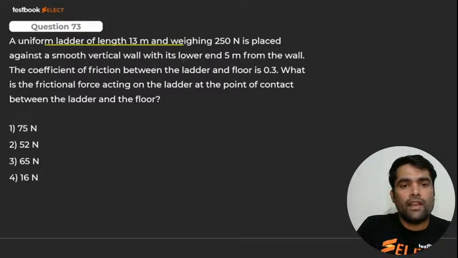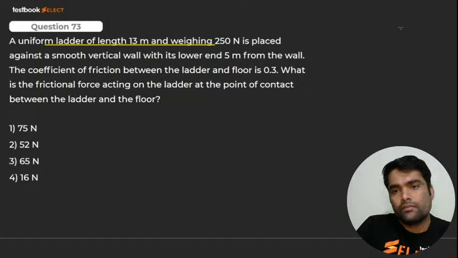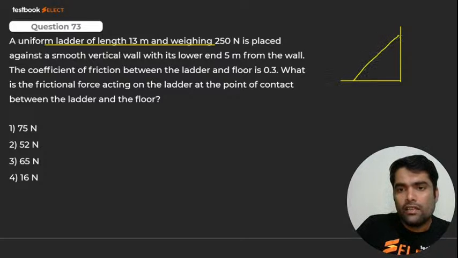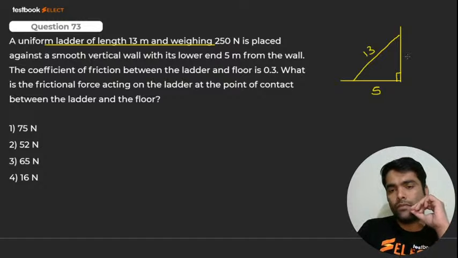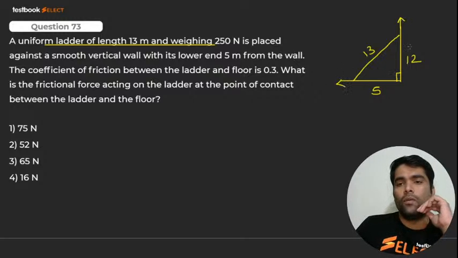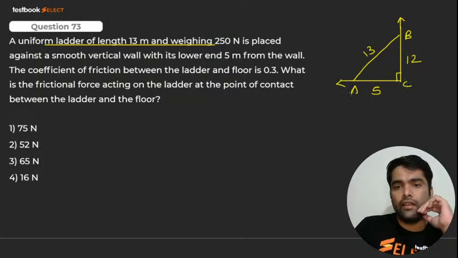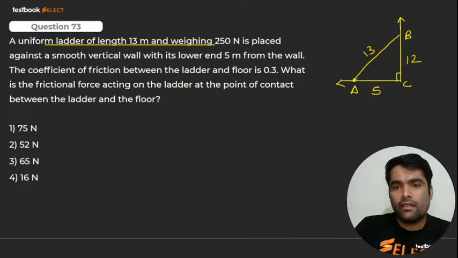A uniform ladder of length 13 m, weighing 250 Newton, is placed against a smooth vertical wall with its lower end 5 meter from the wall. It looks something like this. And this is the ladder, and this distance is 5, this is 13. So how much will this be? This is 90 degrees, so it will be 169 minus 25, which is 144, meaning this becomes 12, right?